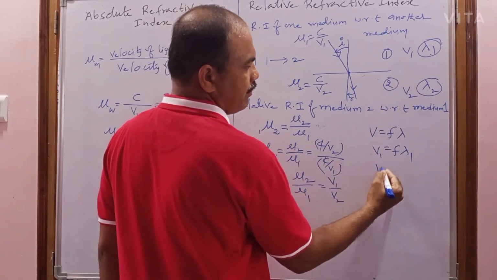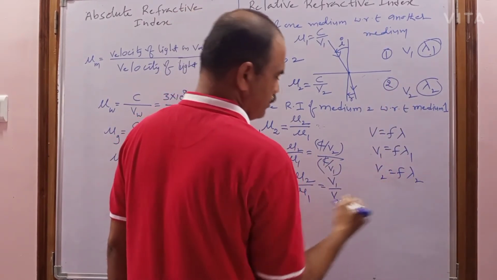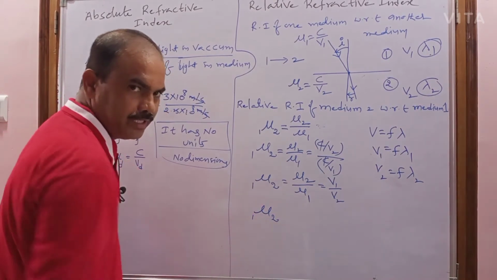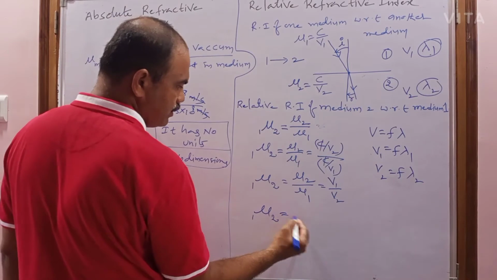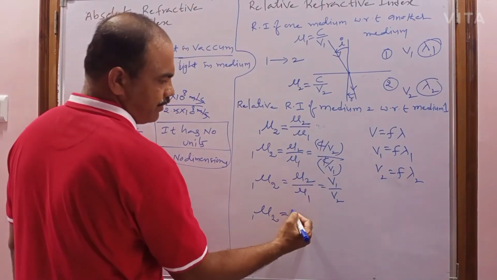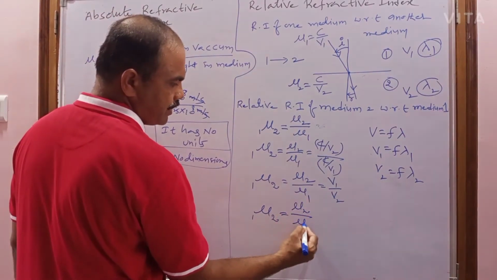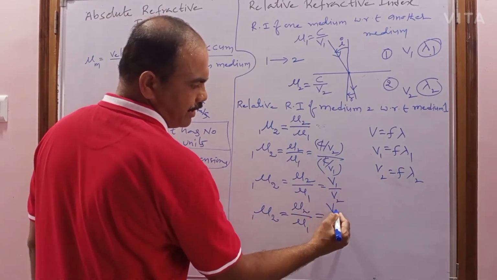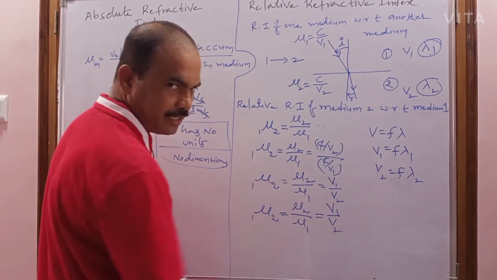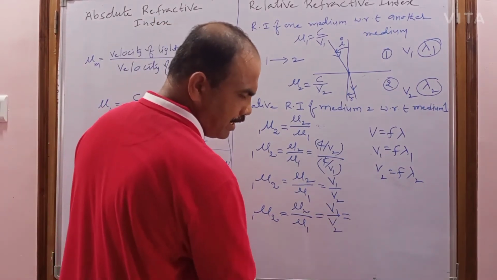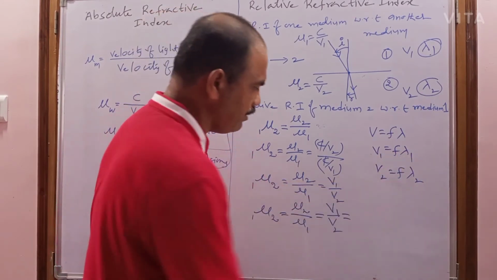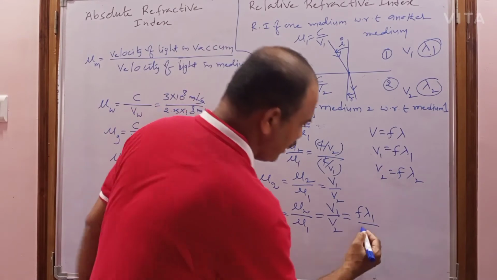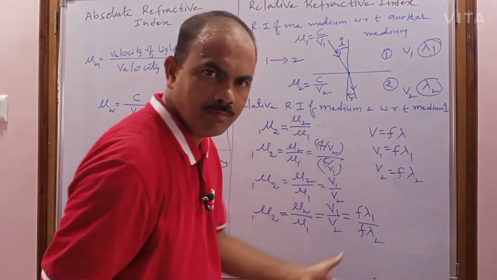For the second medium, V2 equals f lambda 2. Now substitute here. Relative refractive index of medium 2 with respect to 1 equals absolute refractive index of medium 2 by absolute refractive index of medium 1, which equals velocity of light in the first medium by velocity of light in the second medium. But what is the velocity of light in the first medium? f lambda 1. What is the velocity of light in the second medium? f lambda 2. Now simplify.